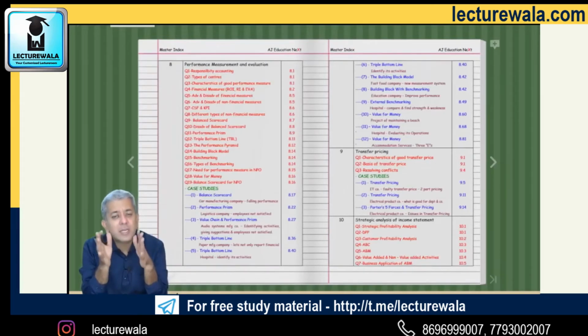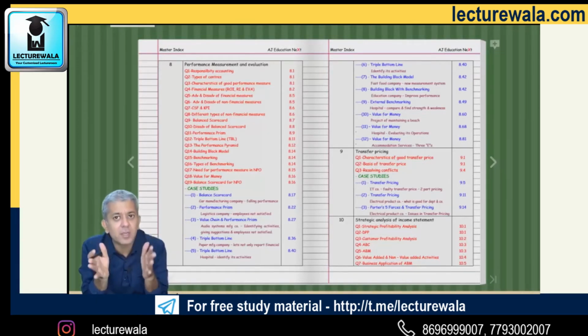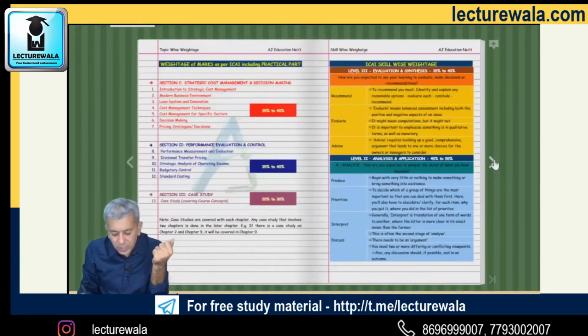Then all the case studies of that chapter are included right over there only. ICAI might have compiled them in a separate way and so on. I have included them right in the chapter. So once you do the theory of that chapter, do the case studies part of that, and your job will be all done. I guess you all know that case studies come around for 20 to 30 marks.